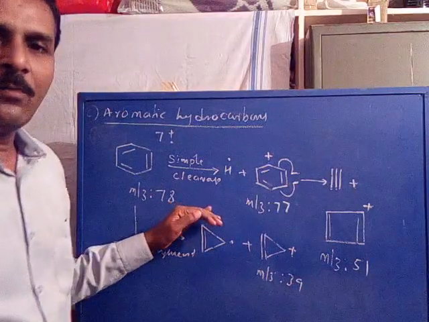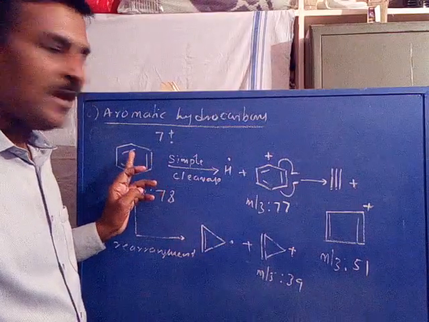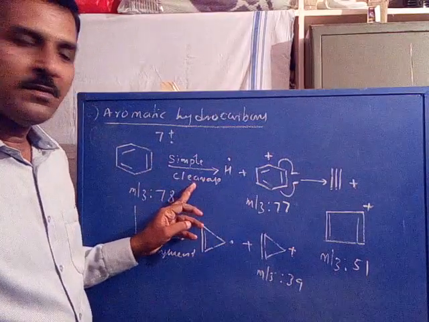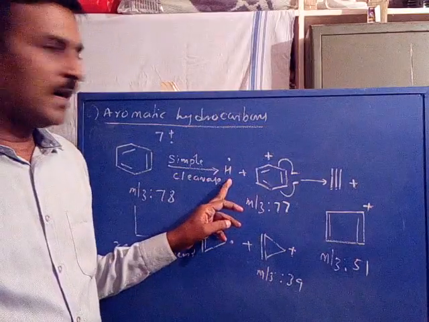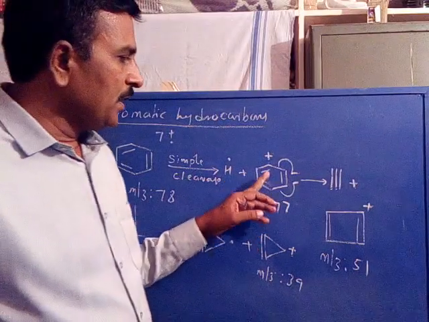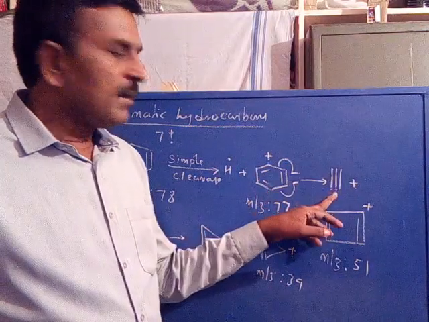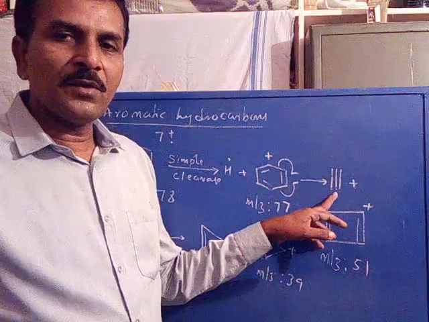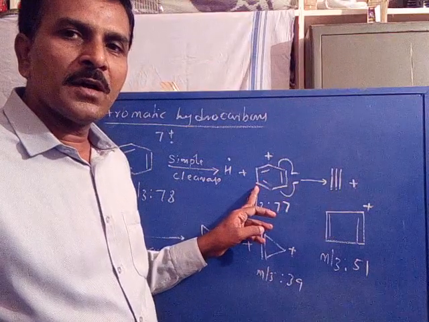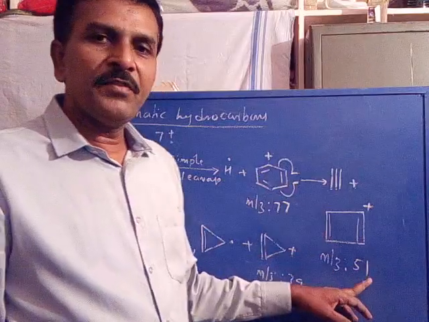So this is the aromatic hydrocarbon and its fragmentation. Now it may undergo a simple cleavage by the loss of a hydrogen radical to give a benzene cation, involving 2 sigma bonds cleavage. By the loss of acetylene as a neutral, the remaining 4 carbons are rearranged to a cyclobutadiene cation with m/z value 51.